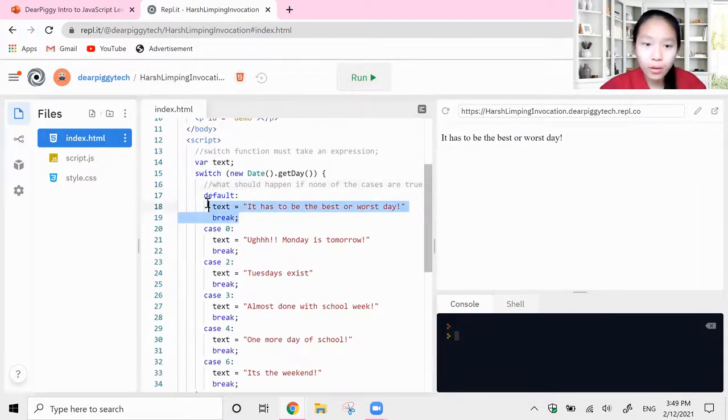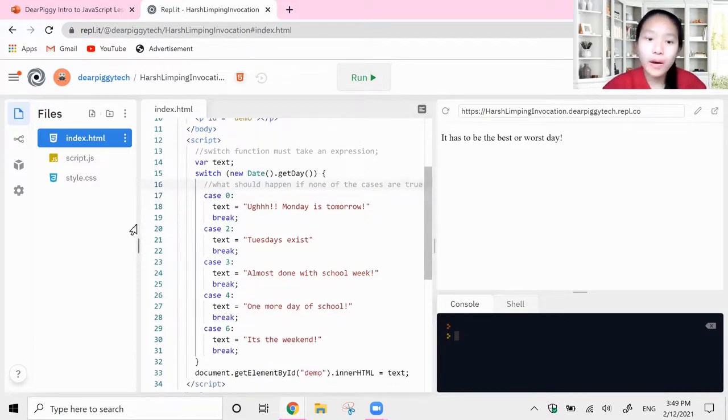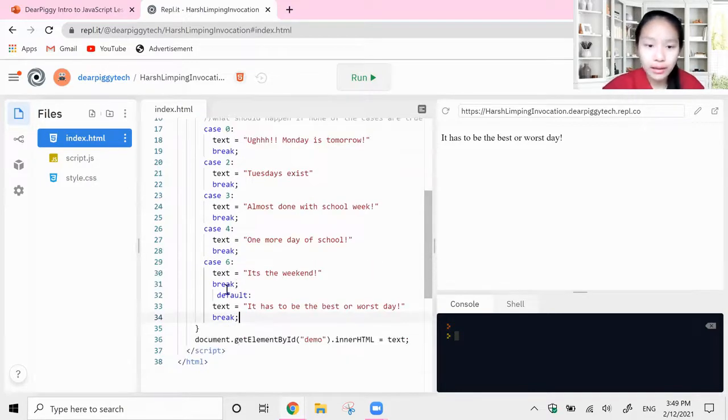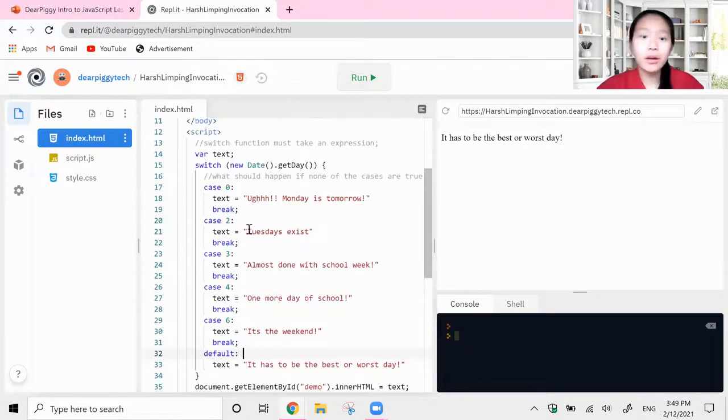You can put default at the bottom, but pay attention to break. If you put default at the very top, then you need to have the break keyword. If you put default at the bottom, the break keyword is not required because it's at the end anyways. Anything that's at the end of your switch function does not need a break keyword. So if I were to put the default at the end, then I would not need a break keyword. Just something to keep in mind.